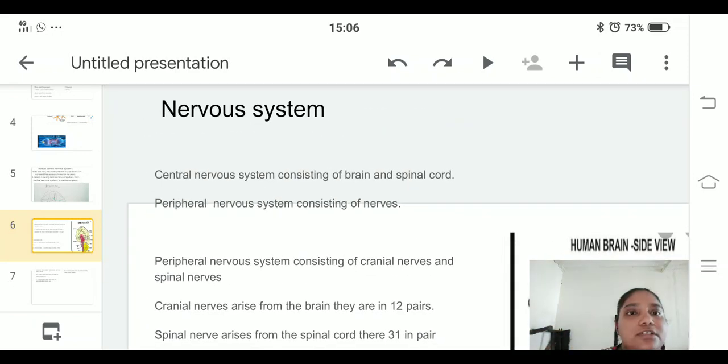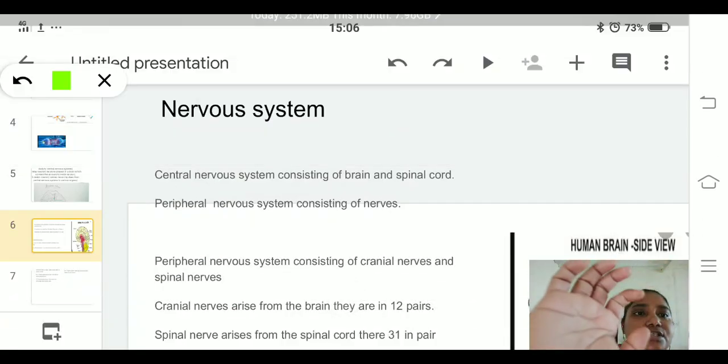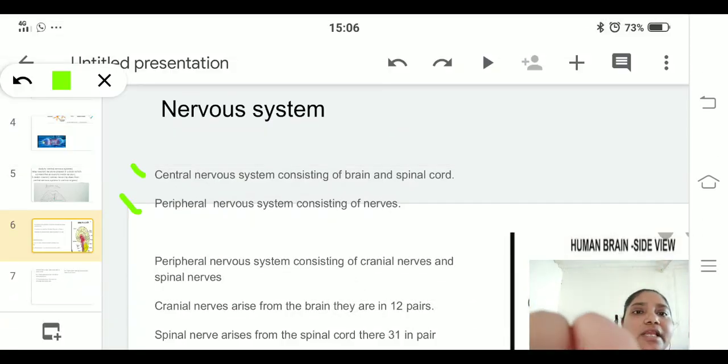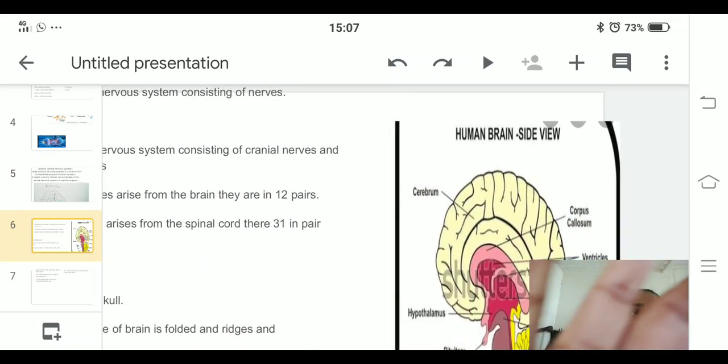Okay, now we are going to discuss the nervous system. Our nervous system has been divided into 2 parts. The first one is the central nervous system, the second one is the peripheral nervous system. First let us understand the central nervous system, consisting of the brain and spinal cord. And the next, the peripheral nervous system, consisting of nerves. Clear? Before going into detail, first let us have a short look at our brain.